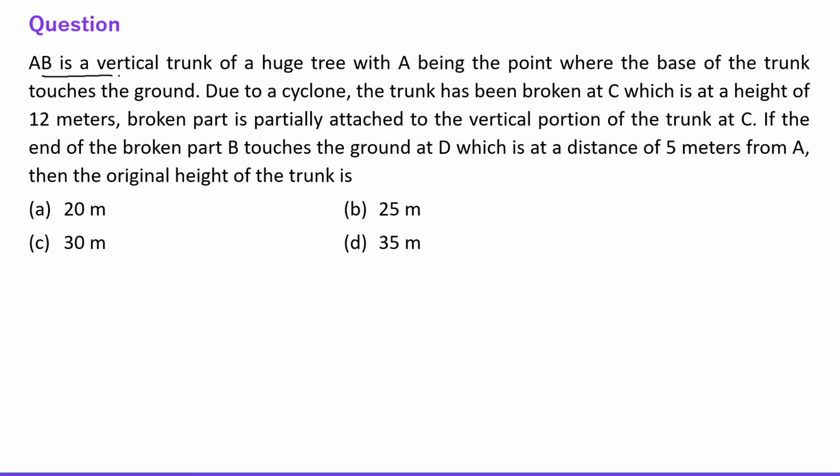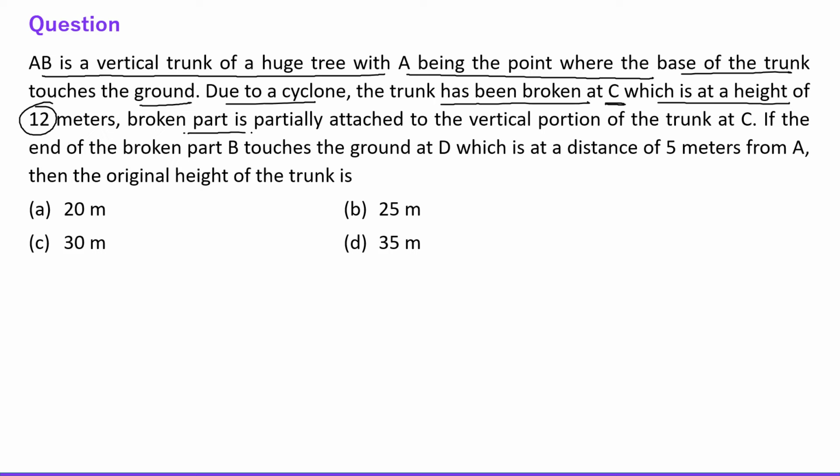Next question says AB is a vertical trunk of a huge tree with A being the point where the base of the trunk touches the ground. Due to cyclone, the trunk has been broken at C, which is at the height of 12 meters. Broken part is partially attached to the vertical portion of the trunk at C. If the end of the broken part B touches the ground at D, which is at the distance of 5 meters from A, then the original height of the trunk is.